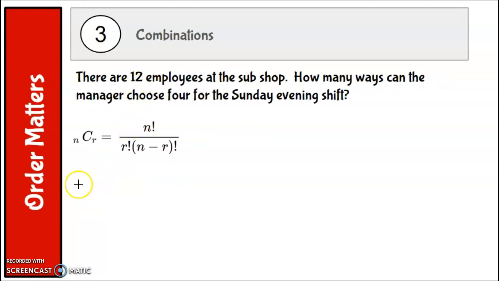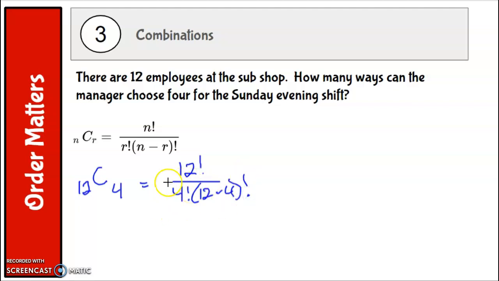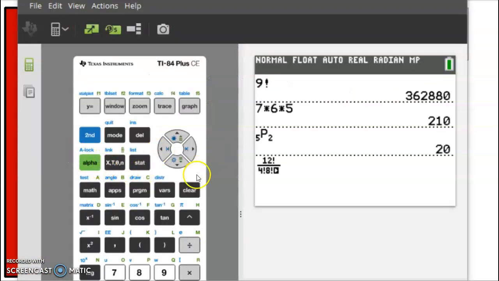It's 12 employees, so same thing. We're taking 12 people, 4 at a time. So you just plug in those numbers, 12 factorial over 4 factorial times 12 minus 4 factorial. Again, this is the only part that we're adding that's different for this formula, and that's going to divide off all the duplicates. So we're going to have 12 factorial over 4 factorial times 8 factorial. Okay? Now that doesn't mean 32 factorial. You actually have to multiply all of the things together. I really quickly put that in my calculator.